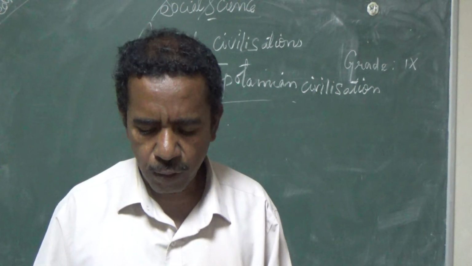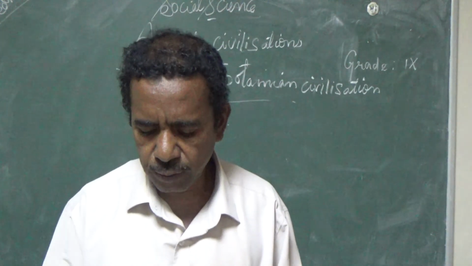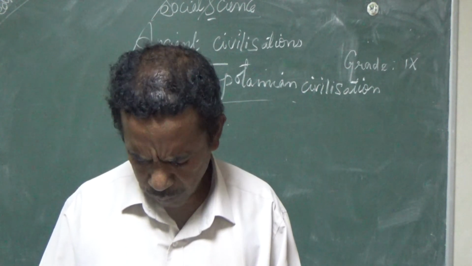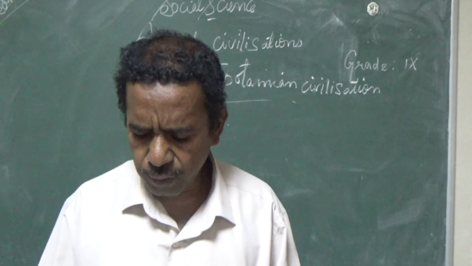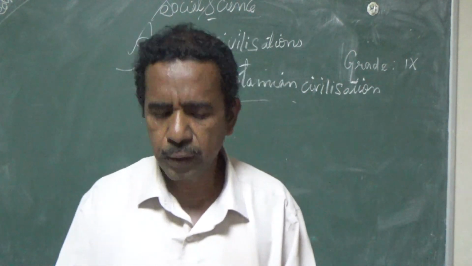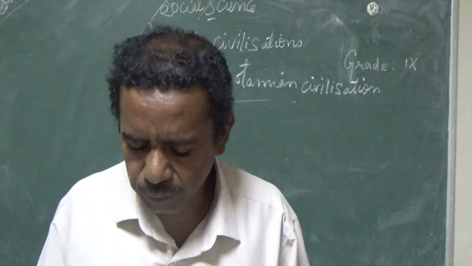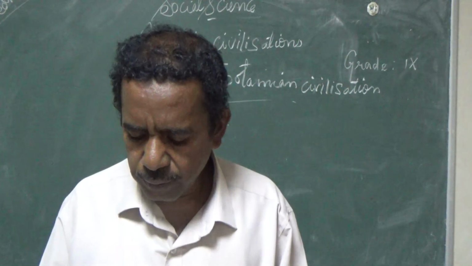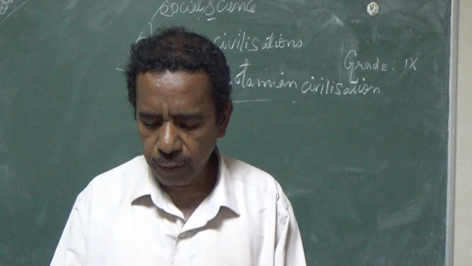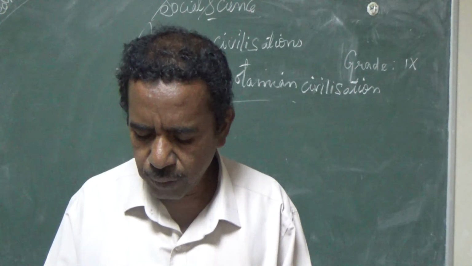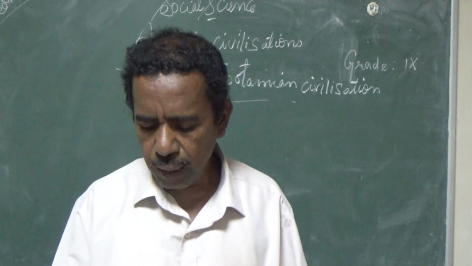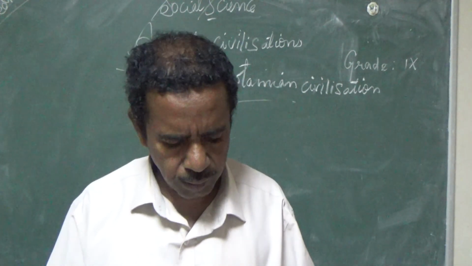And now we will mark one or two more questions. Already we marked the questions on page number 31. Answer the following briefly, Roman letter 5. The first one we have marked, that is the Egyptian civilization. The Egyptians excelled in art and architecture, illustrate. Second, state the salient features of ziggurats. Now we are going to mark the salient features of the ziggurats.